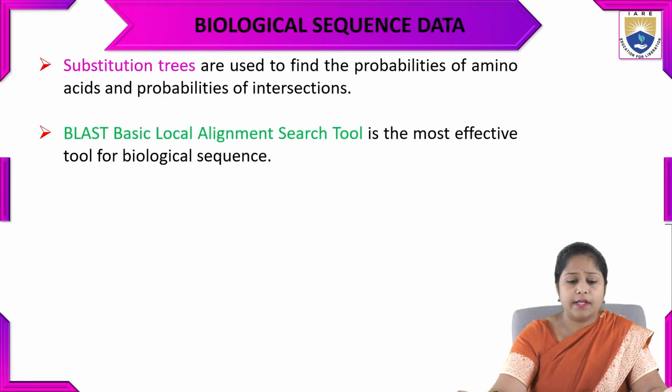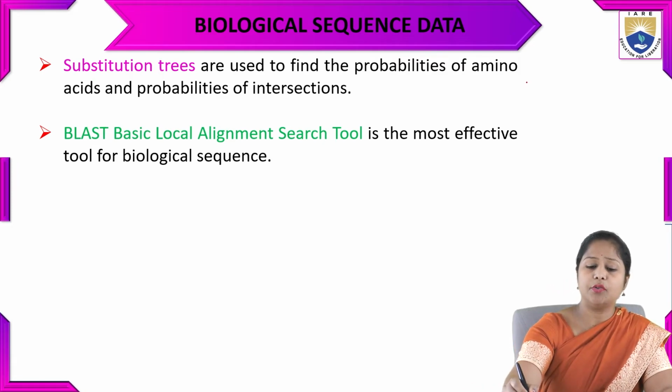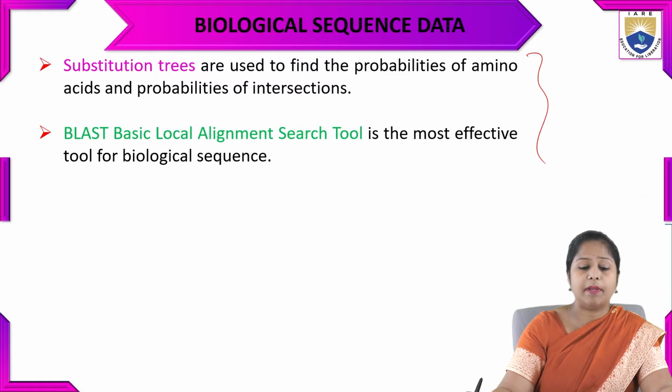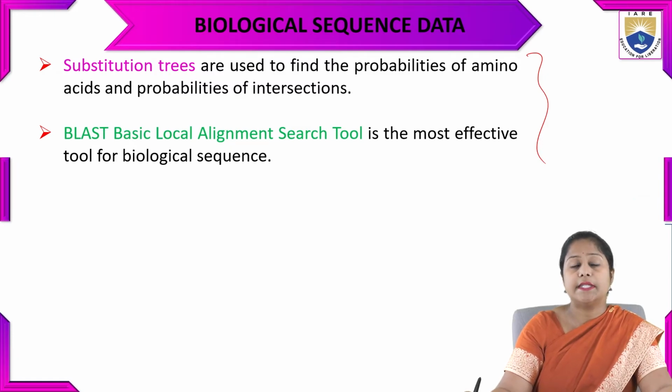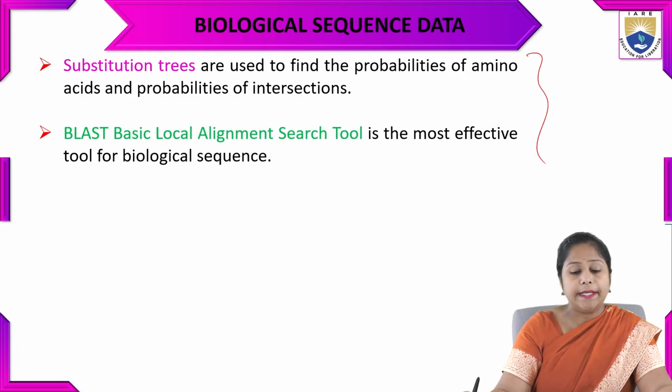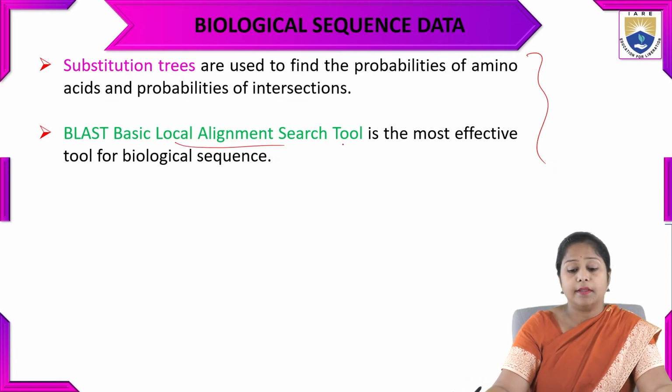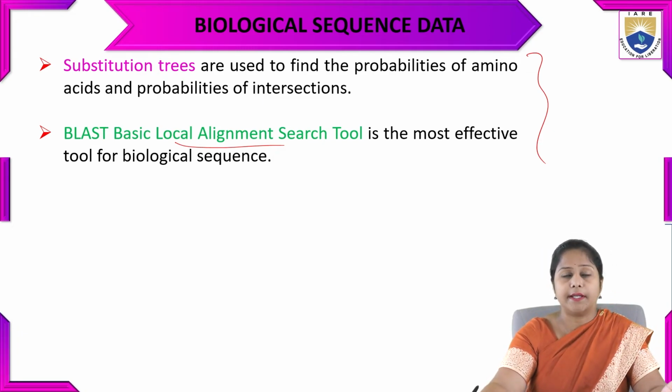The biological sequence data has the substitution tree, which is used to find the probability of amino acid and probability of intersections. So this is the second model we can apply on biological sequence data mining, that is the substitution tree. BLAST is the Basic Local Alignment Search Tool, which is the most effective tool for biological sequence data mining.